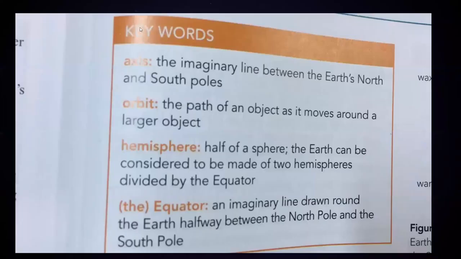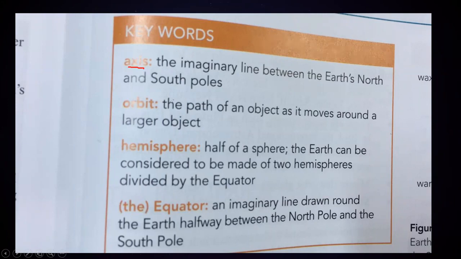So these are the keywords, key definitions which you have to memorize. First one is the axis. What is an axis? It's an imaginary line between the Earth's North and South Pole. When we join the Earth's North and South Pole, we call that line an axis.